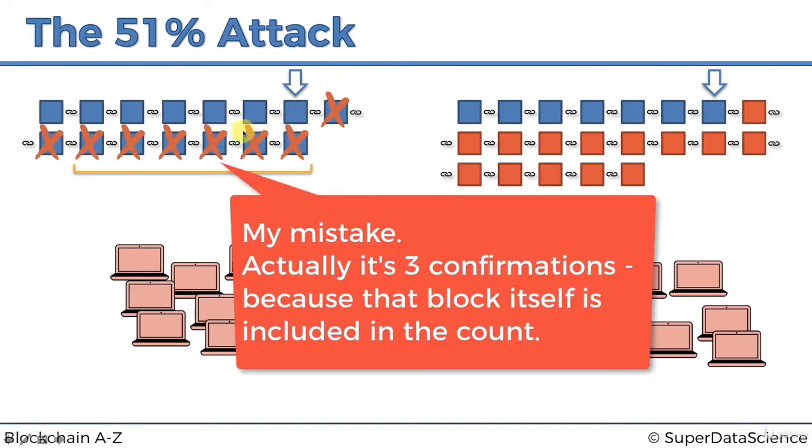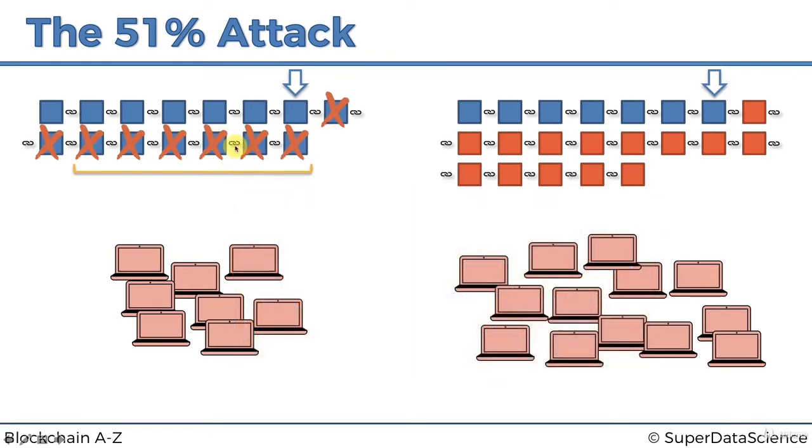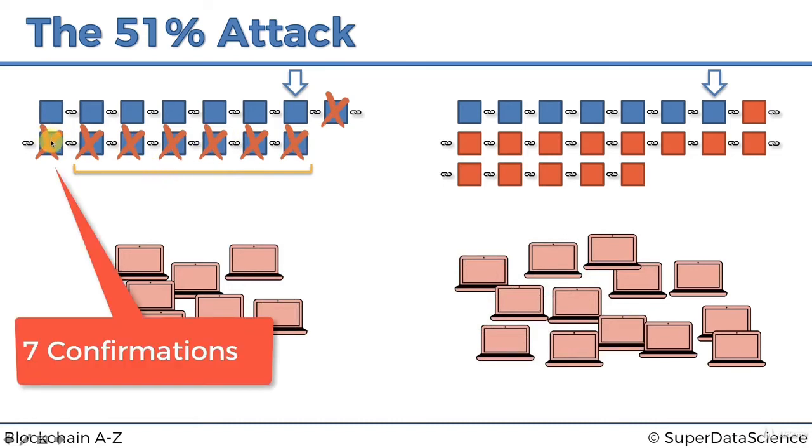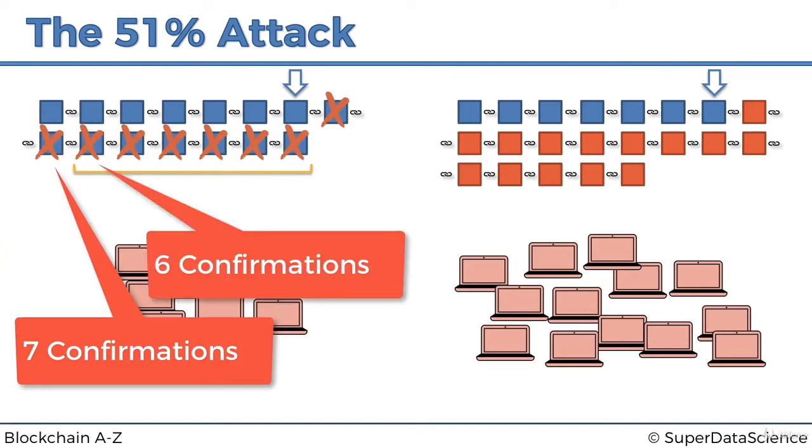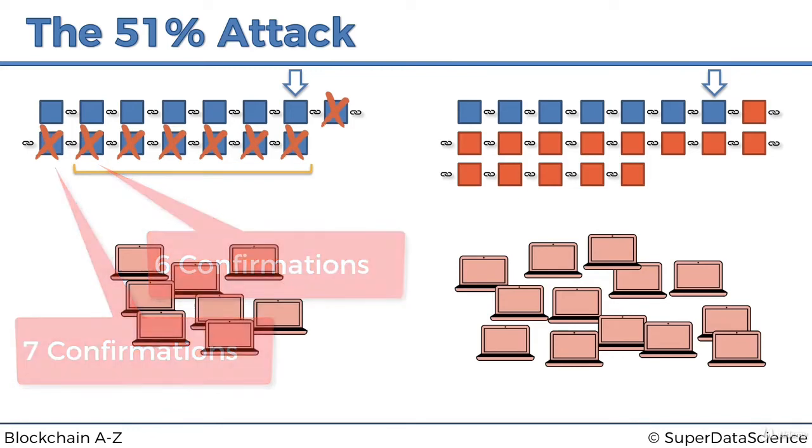A confirmation is a new block that comes after the block. So this transaction has 2 confirmations, and normally they wait for 6 confirmations. Everything in this block is considered to already have 6 confirmations, so as a general rule of thumb, it's considered to be safe.